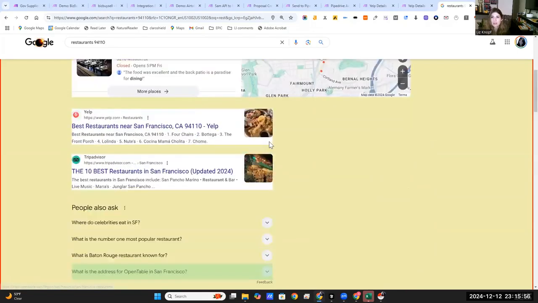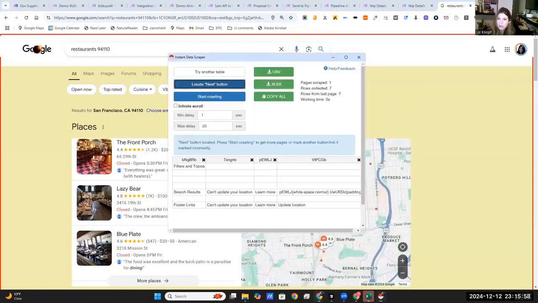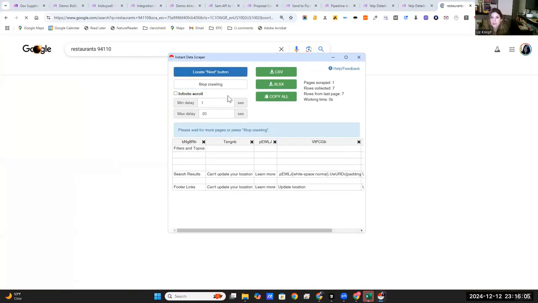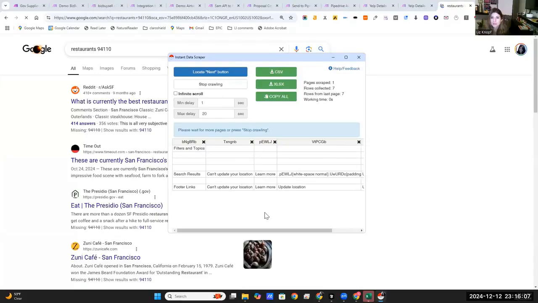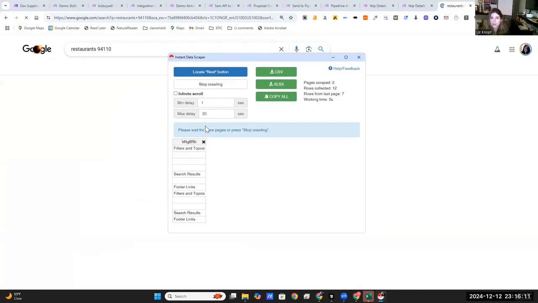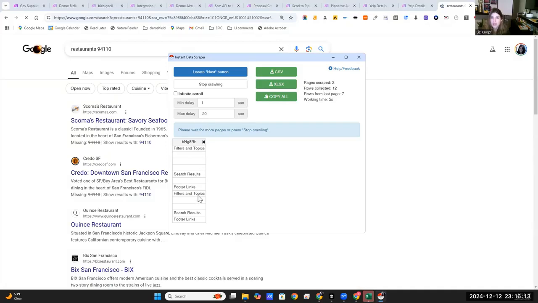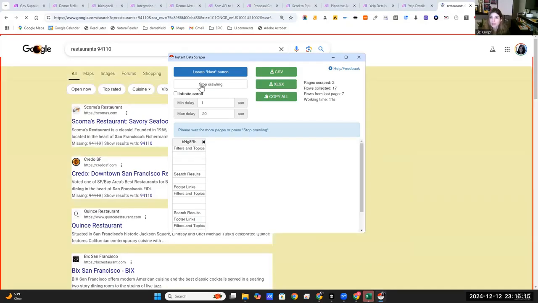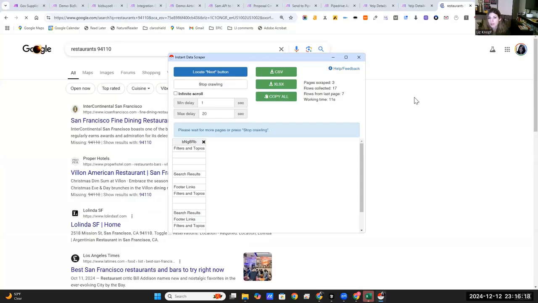All right. Where'd you go, Pokeball? So then you would just start crawling it, and it would crawl the data. This one, again, not doing any favors today. Usually you can actually get better data. I have to figure out what's going on with this one, but that's another tool.